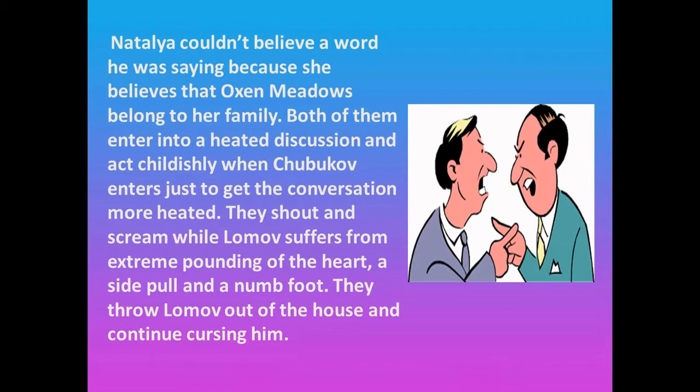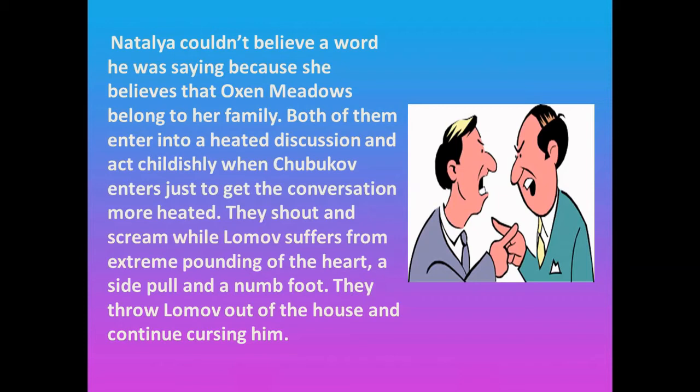There is a quarrel that ensues, and these people start shouting and screaming at each other. They start calling each other names, and then Lomov suffers from deep pounding of the heart. He is, as I have already told you, a sick person, and that's one of the reasons why he feels that he should get married. And when he's arguing a lot, there is a pounding of the heart, and there is a side pull. He feels that his sides are pulling apart.